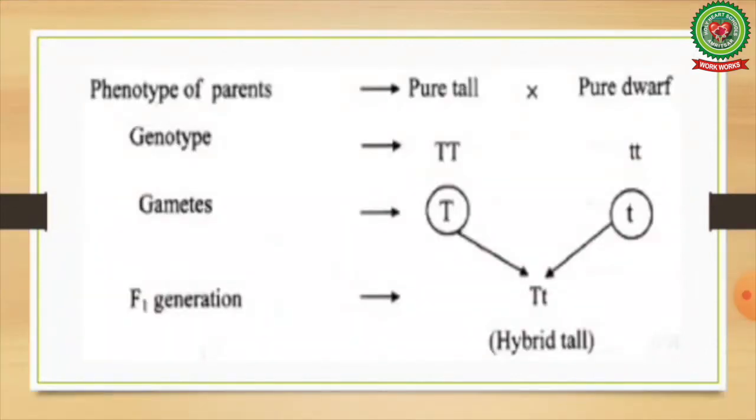Mendel postulated this law based upon his monohybrid crosses. For example, when a pure tall plant is crossed with dwarf plant, the whole of the progeny is tall. It means gene for tallness T is dominant over gene for dwarfness small t.